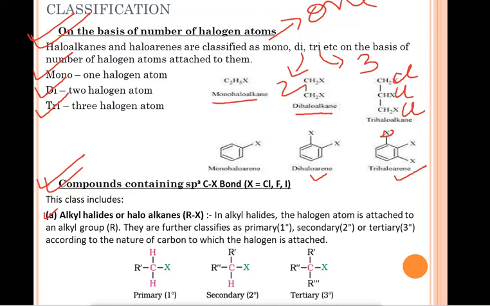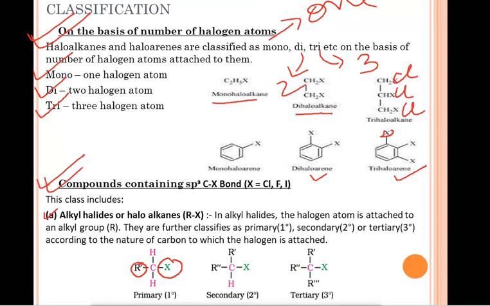Further, the classification is done on the basis of 1 degree, 2 degree and 3 degree depending on the nature of the carbon to which the halogen atom is attached. For example, if the halogen atom is attached to a carbon which is attached to only one alkyl group, then it is called 1 degree or primary alkyl halide.